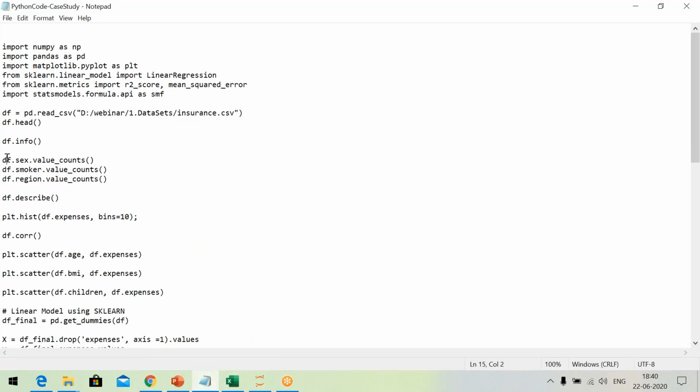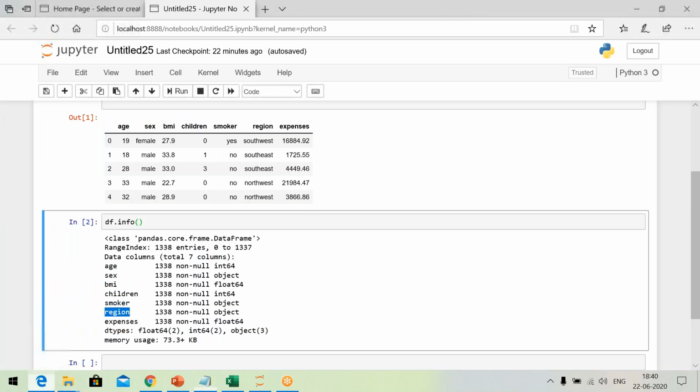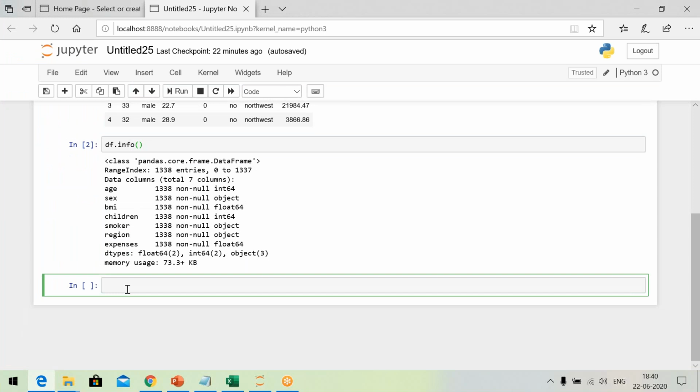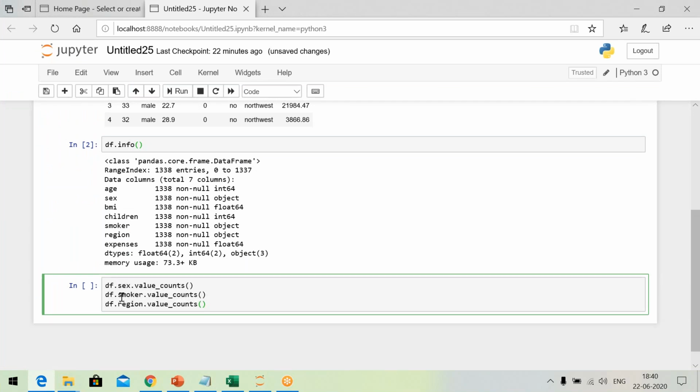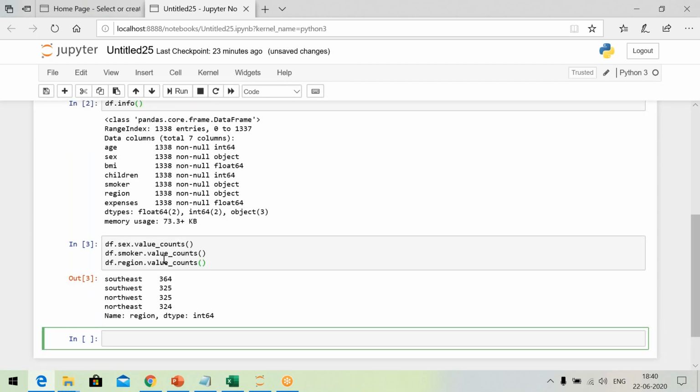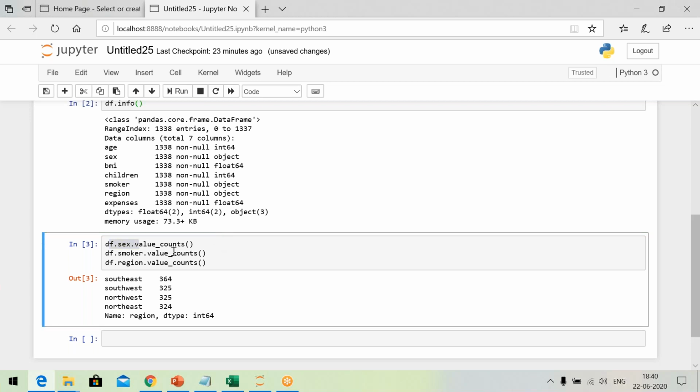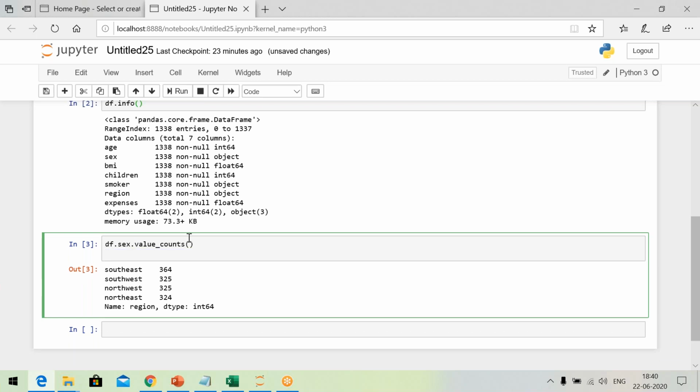Now let me execute the next 3 lines of the code. Now we are going to talk about the categorical variables. See, sex is one categorical variable, smoker is another categorical variable, region is another categorical variable. There is one function known as value counts. What does it do? Let us execute. When we execute together, we see the result of only the last one, so we will execute one by one.